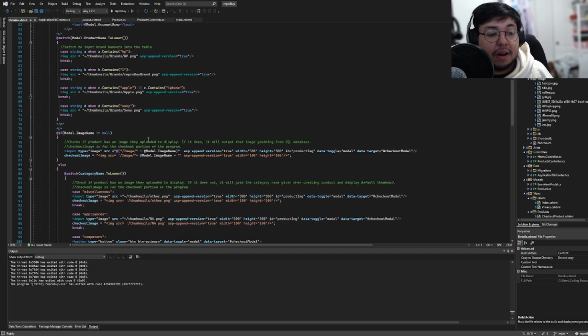So within here, model.imageName does not equal null. So if the image is not null, what it'll do is say, okay, I need to grab the image source. So I want to output the image. The source is directing it into the image folder, and I'm looking for that specific model's image name.